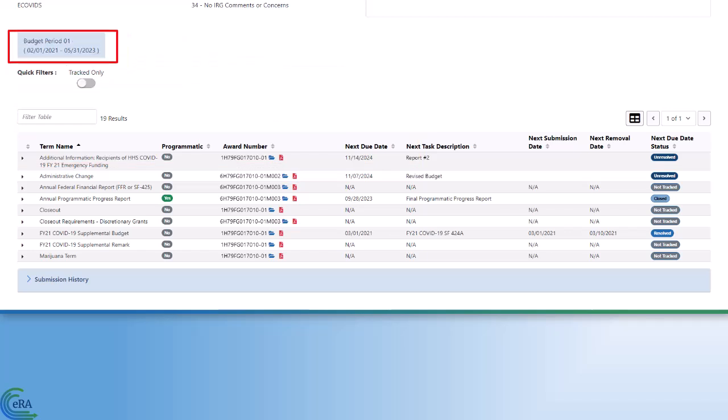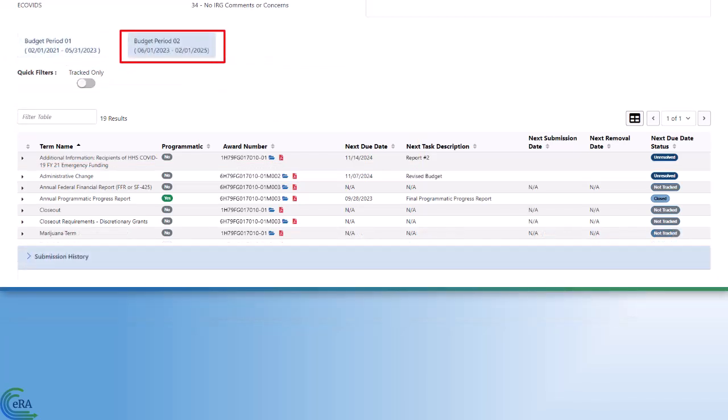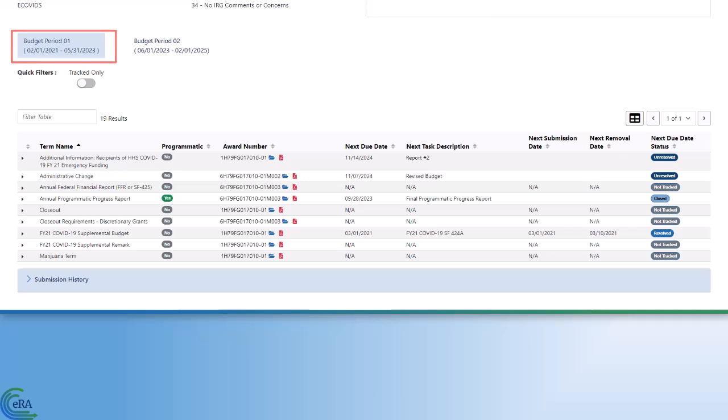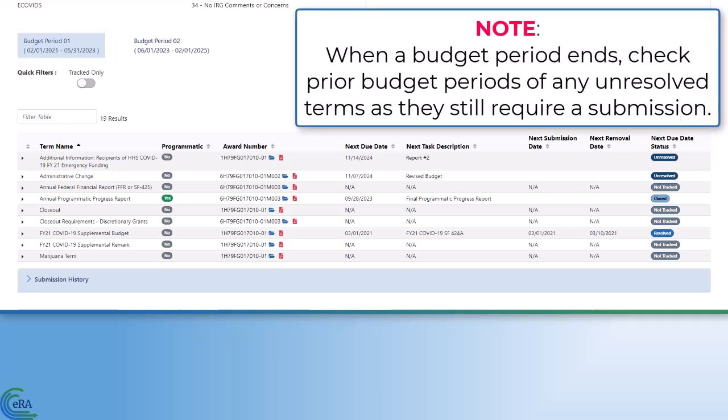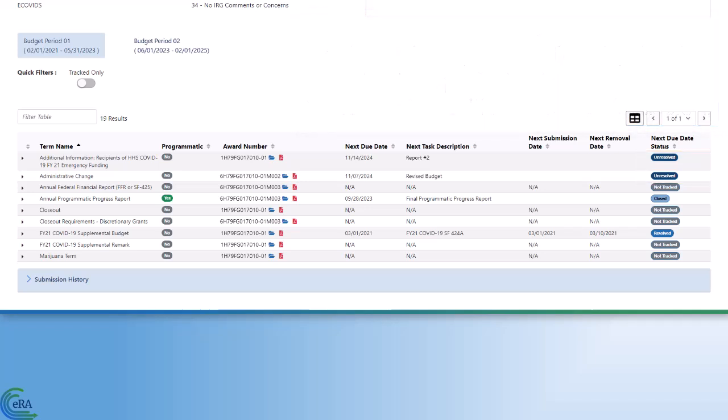Terms and conditions are filtered based on the budget period to which they apply. Grantees can select different budget period tabs to view the terms and conditions applied to each budget period. Note: when a budget period ends, it is recommended to check prior budget periods for any unresolved terms, as they are still applicable and require a submission. Ensure you are viewing the correct tab, with the budget period matching the term to which you are responding.